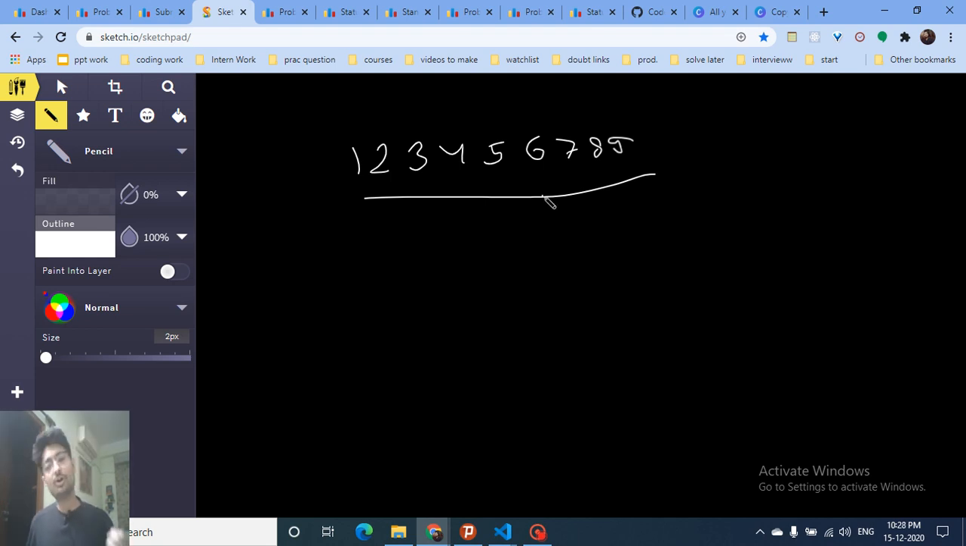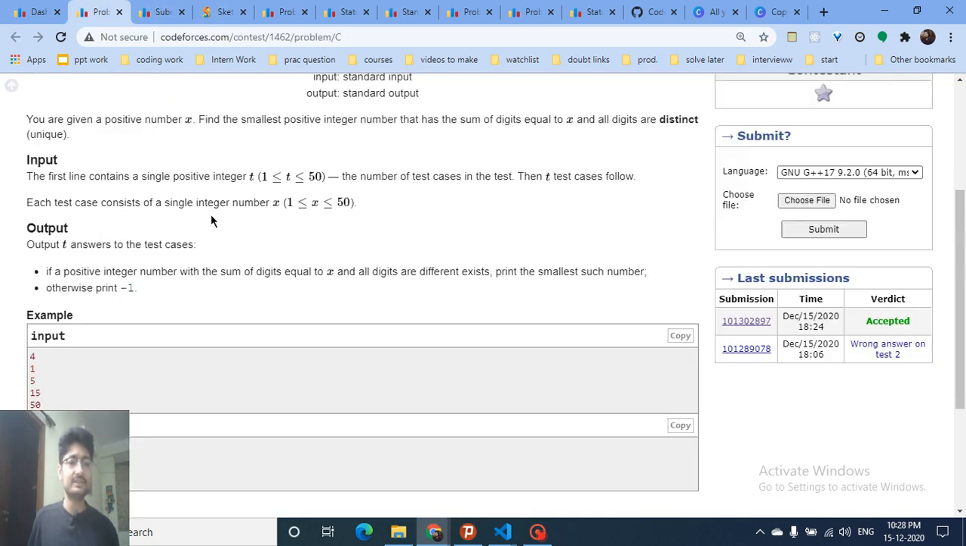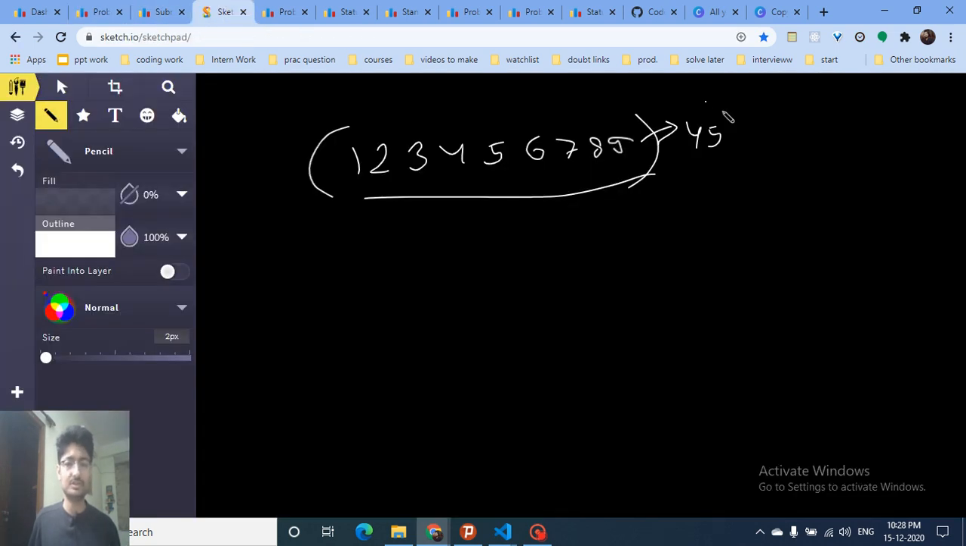So the next observation: because I want to minimize the number, first find the sum of all these digits. The sum of all these digits is 45, and the number I'm given can be up to 50. So if x is equal to 46, 47, 48, 49, 50, then the answer is -1, because even if you write all the distinct digits from 1 till 9, the maximum you can get is 45. Cool. But what about the other numbers? For all the other numbers you can find some possible answer.